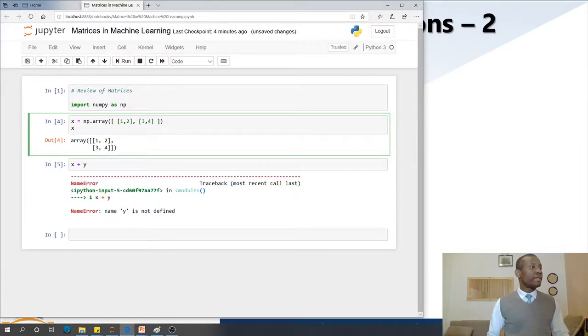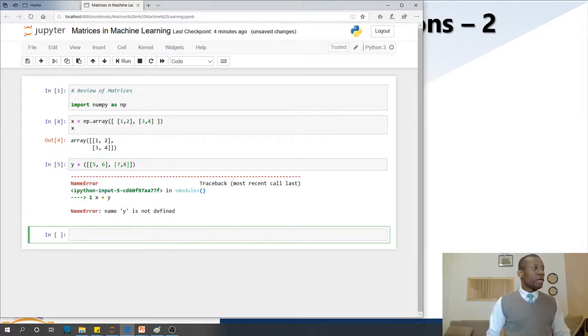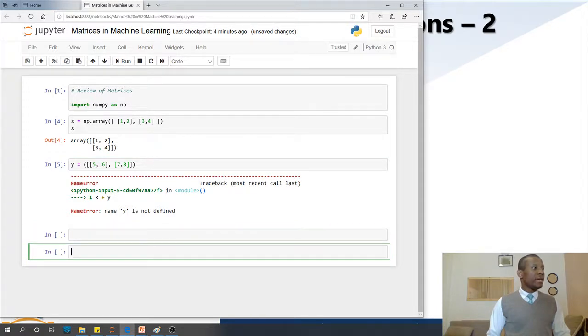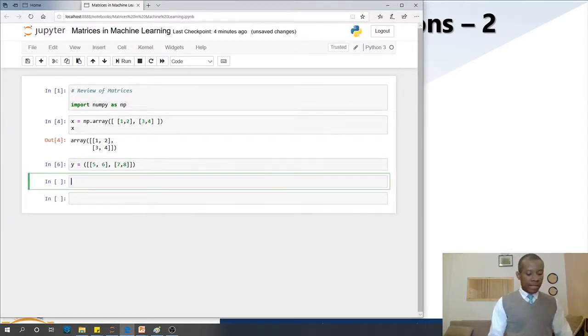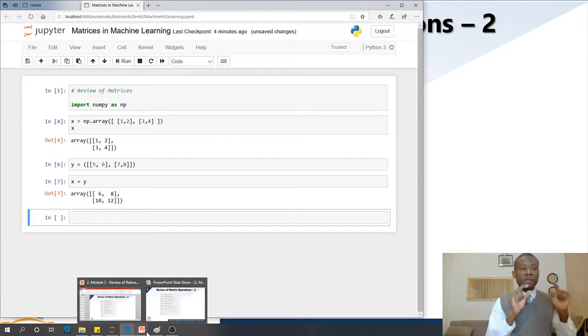Okay, so matrix y has not been created, so I'm going to create matrix y is equal to 5, 6, 7, 8. So this is matrix y. So at this point I can assign it, and I can easily say x plus y, and it gives me the result. So basically we are summing up different elements of the matrix to give us the correct answer.